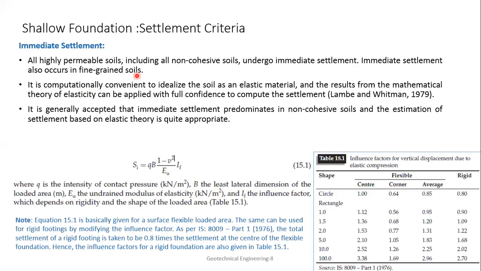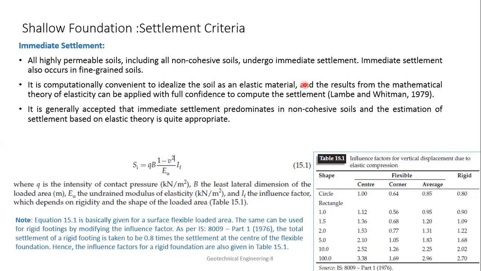All highly permeable soils, including all non-cohesive soils, undergo immediate settlement. Immediate settlement also occurs in finely grained soil. It is computationally convenient to idealize the soil material as an elastic material, and this equation has been developed based on that only.